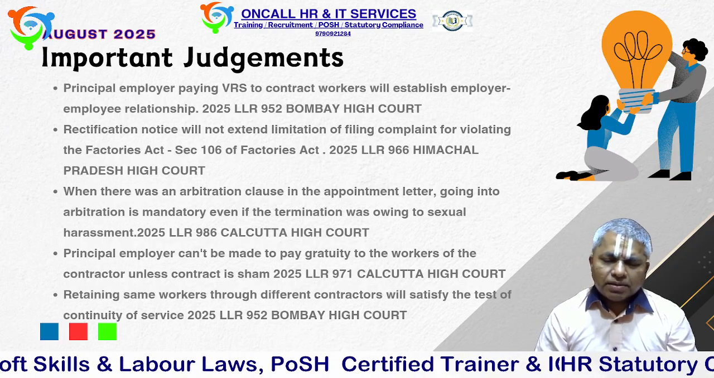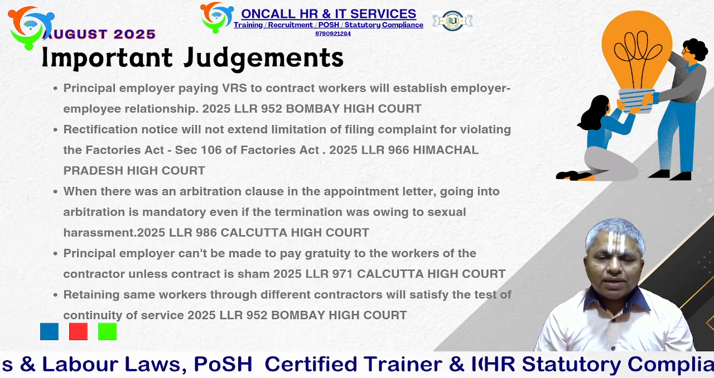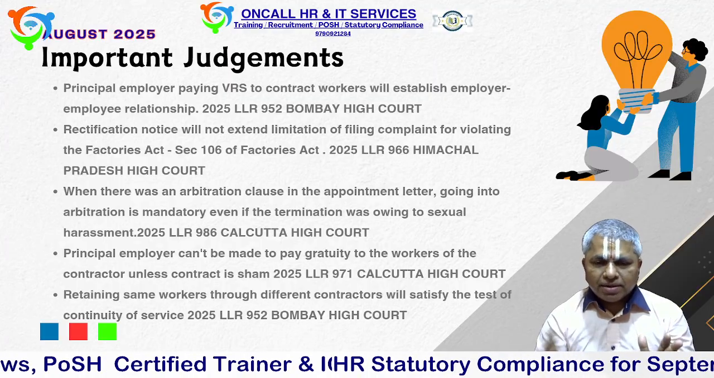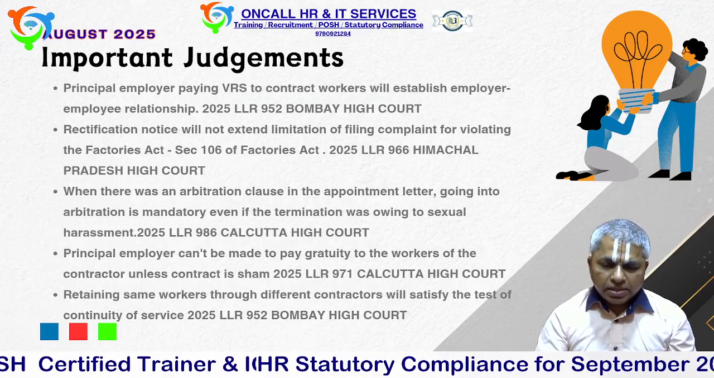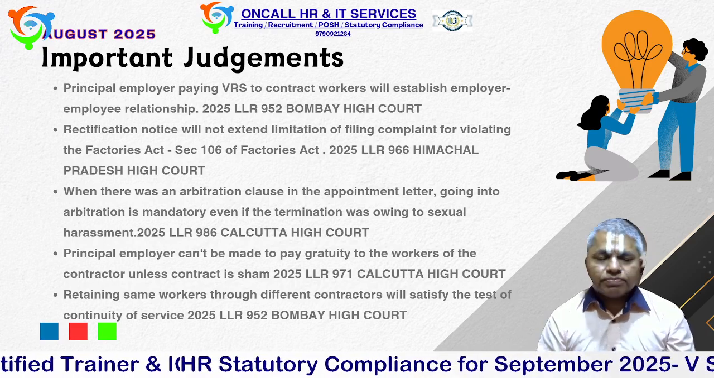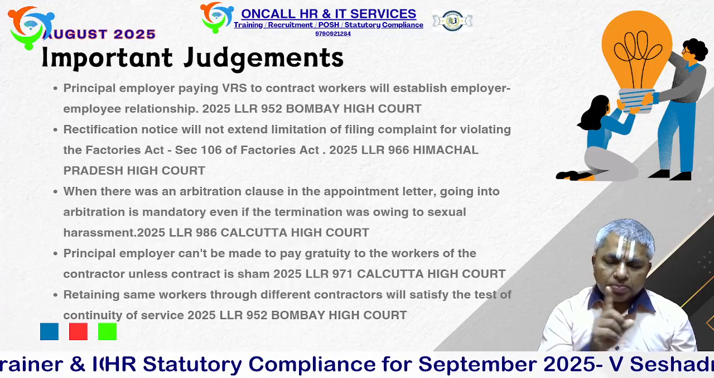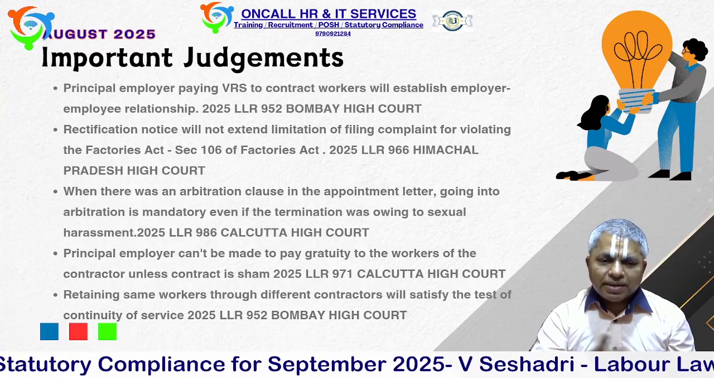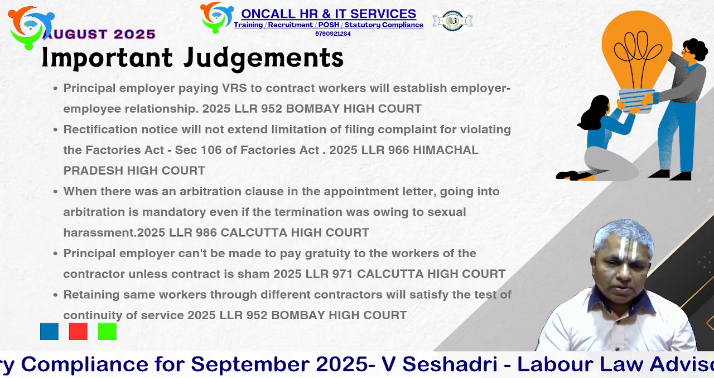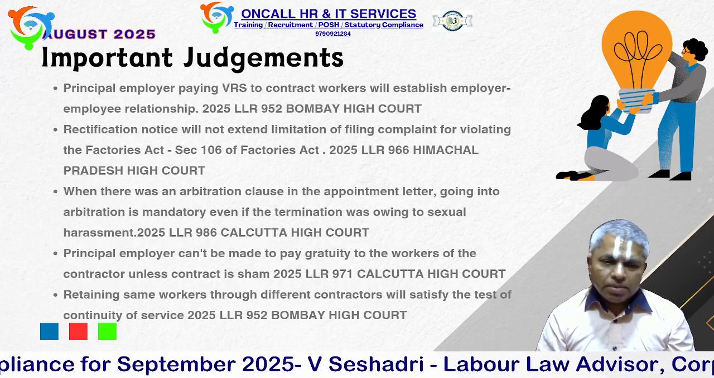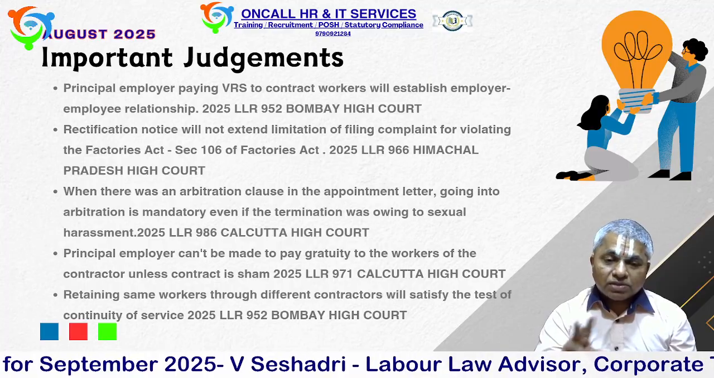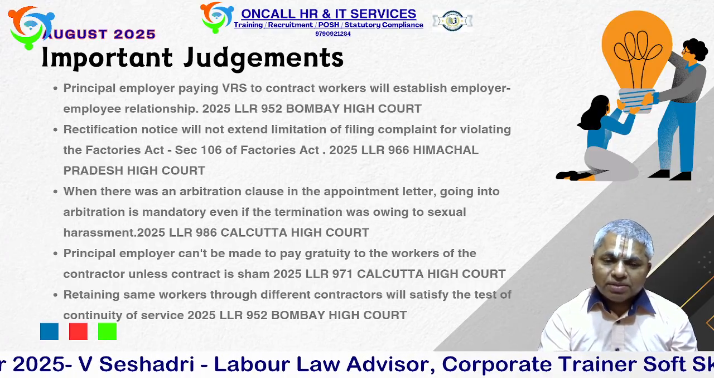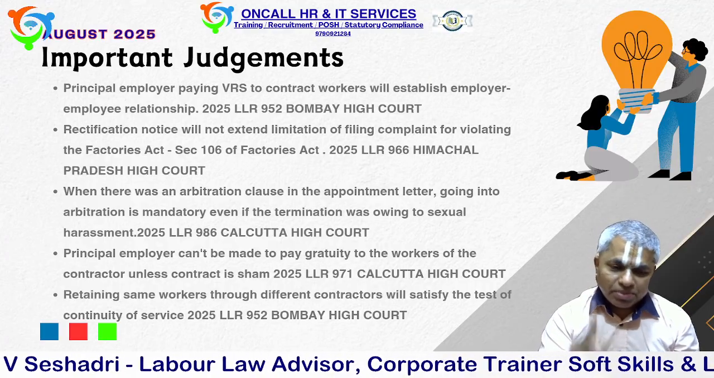When you take contract labor, there are 3 parties. One is the principal employer, second is the contractor, third is the contract labor. 100% these 3 people must be there under the CLRA. When the principal employer directly pays any payment to the contract labor, then an employer-employee relationship builds. In this particular case, pronounced by the Bombay High Court, the principal employer announced a VRS, voluntary retirement scheme, and paid the contract laborers directly. At that time, an employer-employee relationship builds.